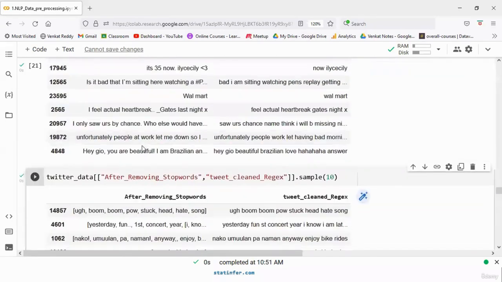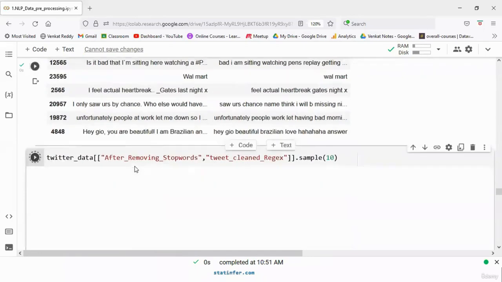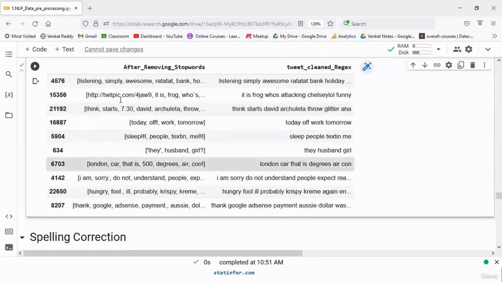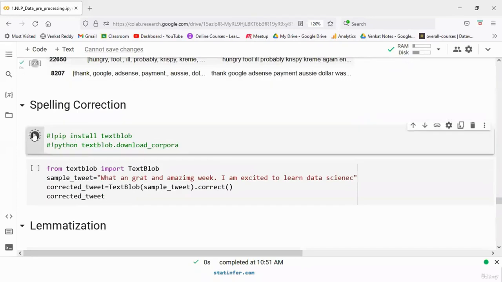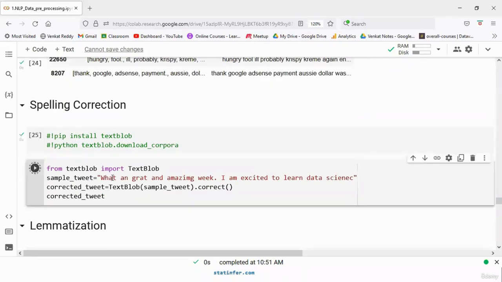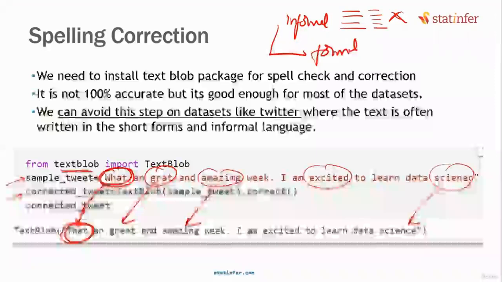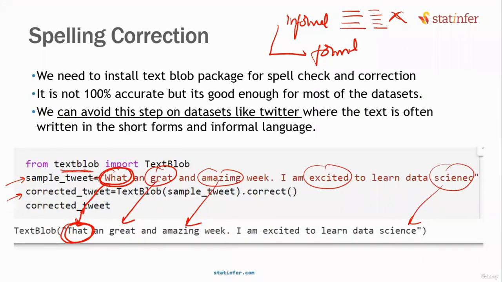So coming back to our code, regular expressions can be used for removing email addresses, tweet pics, and all that. Okay. You can have a look at some of the examples and observe whether it has been really removed or not, the pictures and all that. Tweet pic has been removed. Then the spelling correction, though I'm giving you the code here, we are not applying spelling correction on our data set. Have you understood the logic why we are not applying spelling correction? Have you understood the real reason why we don't apply spelling correction?